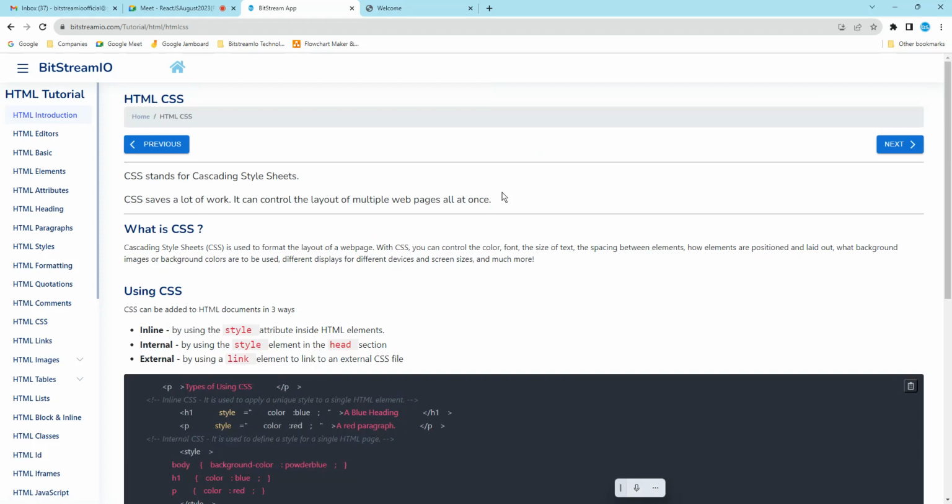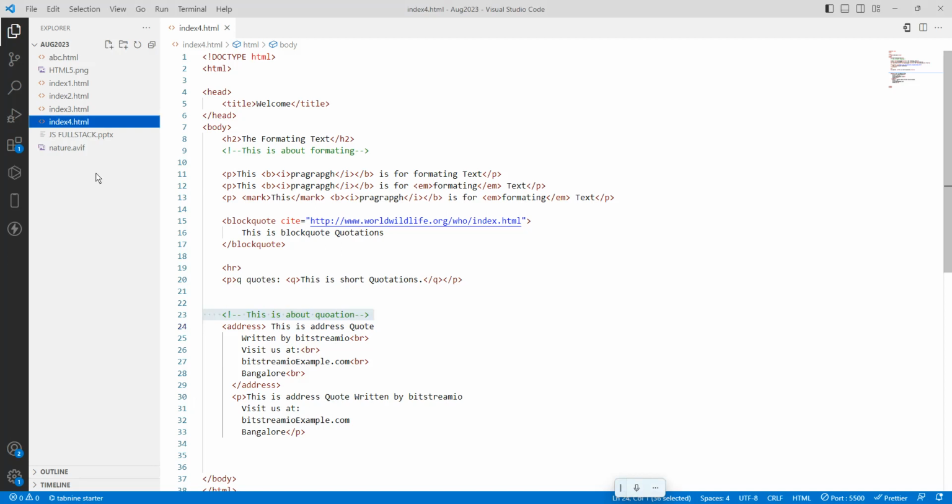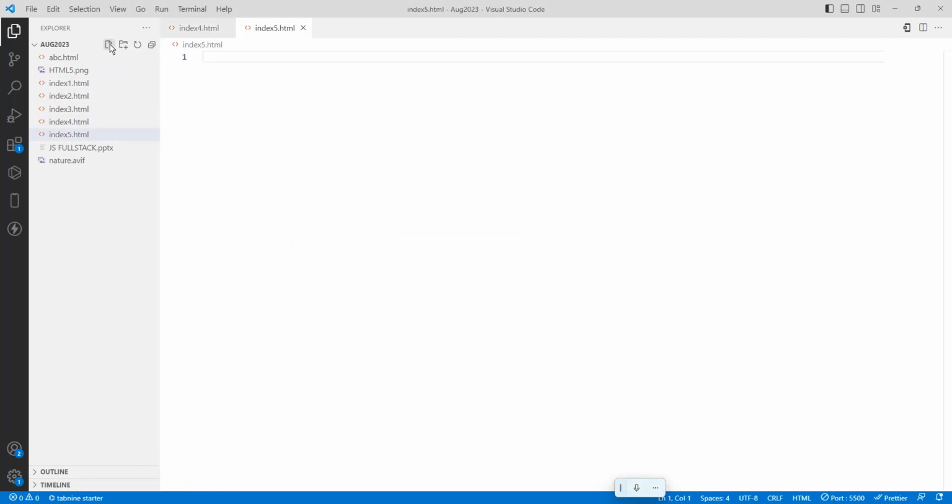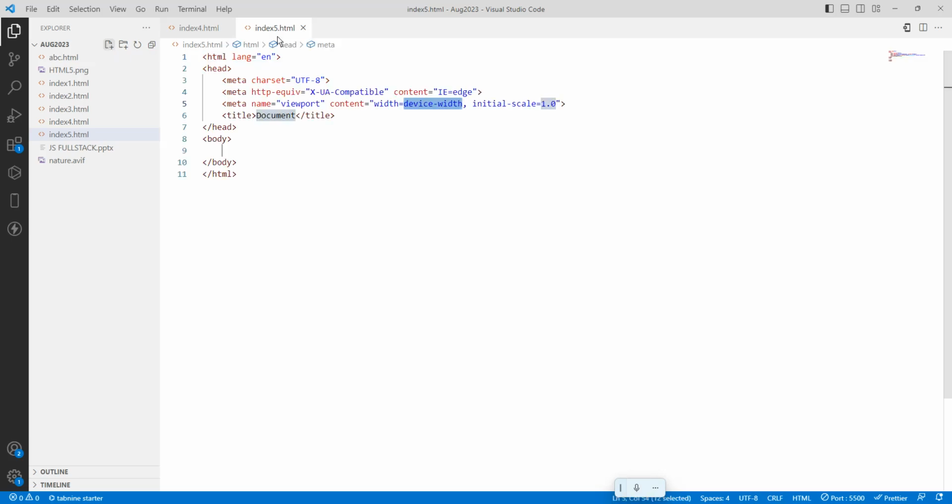For this, I want to take one example here. I will take one more next example, that is index5.html. So I don't want to type again from scratch. What I will do, I will use a shortcut key, doc, press enter. Okay, because I don't want to type again. So what is the heading? I will take an H2 heading, the HTML styles. The first one I will write a